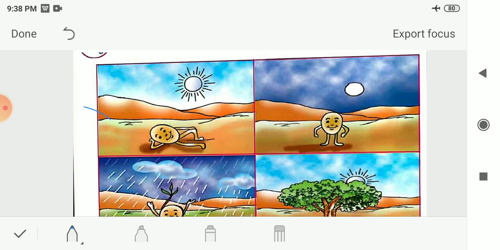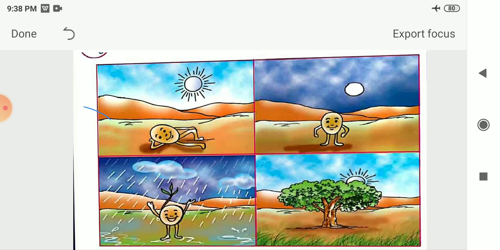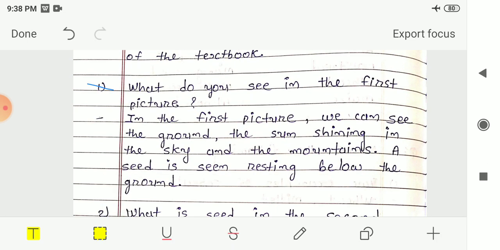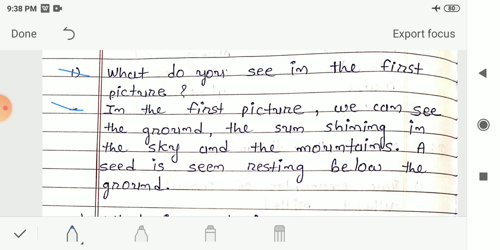This answer we had already written in the textbook. In the first picture, we can see the ground, the sun shining in the sky, and the mountains, and the seed resting below the ground. So all these things can be seen in the first picture. Here the answer is given to you. In the first picture, we can see the ground, the sun shining in the sky, and the mountains. A seed is seen resting below the ground.